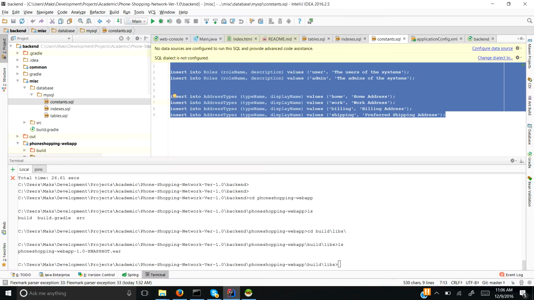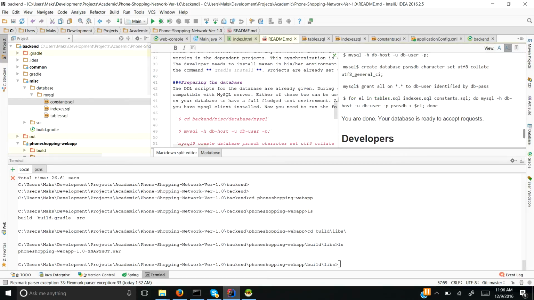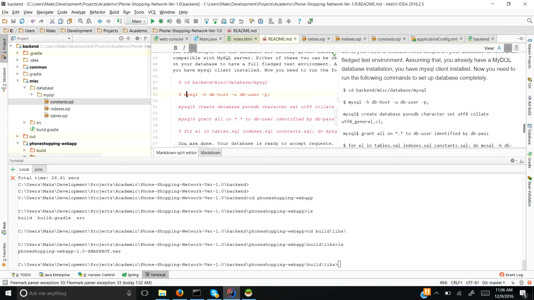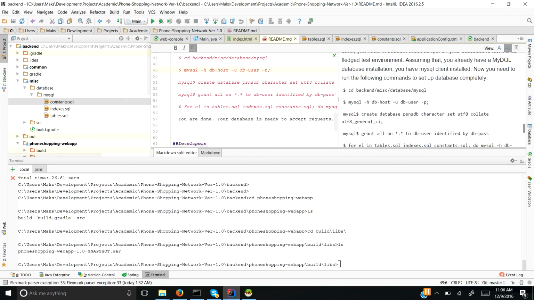If that seems clumsy for someone, there is a very good way to do it: just use a command line client for MySQL, create the database from the terminal, and then run this command. Everything will be set up in one command like this. This is mentioned in the readme file for this project. So our database is ready.